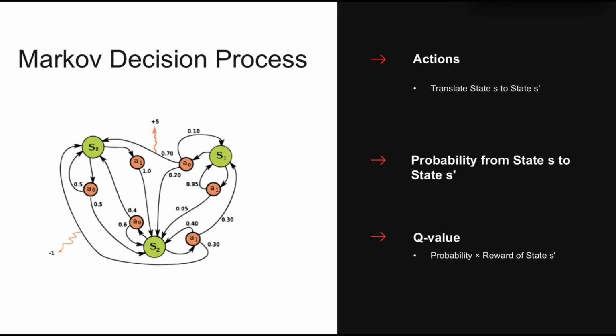The environment can be formulated as a Markov decision process, as many reinforcement learning algorithms for this context utilize dynamic programming techniques. The core of the MDP is the probability of transition from one state to another state given action A. And the expected value can be calculated by multiplying this probability with the reward of the next state.